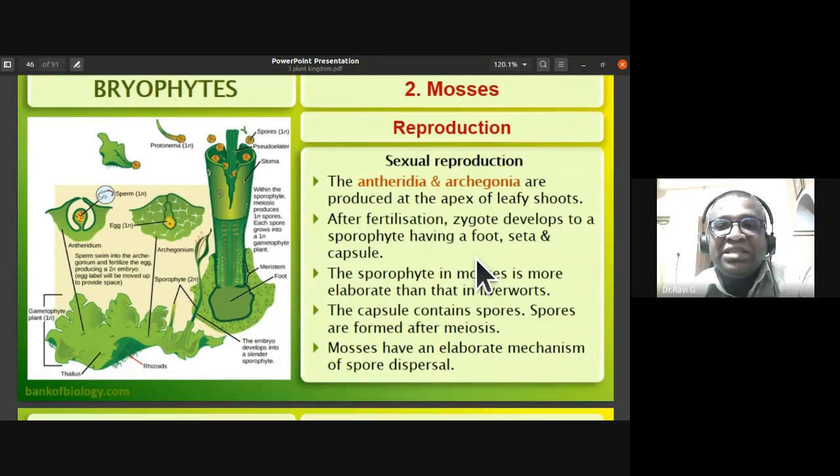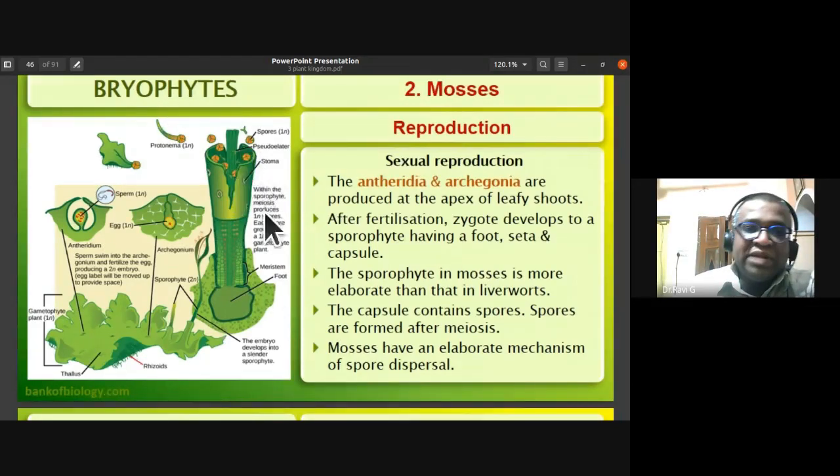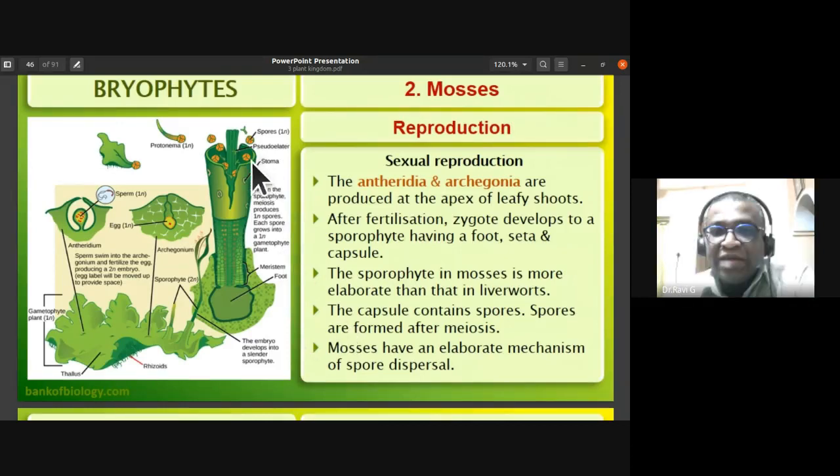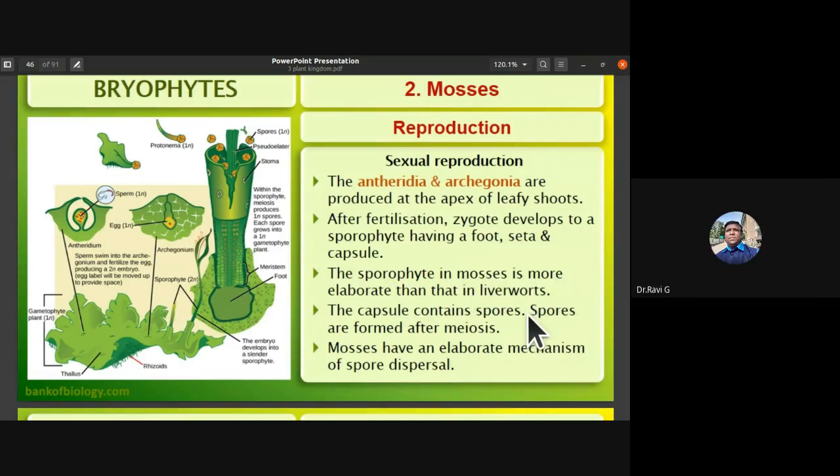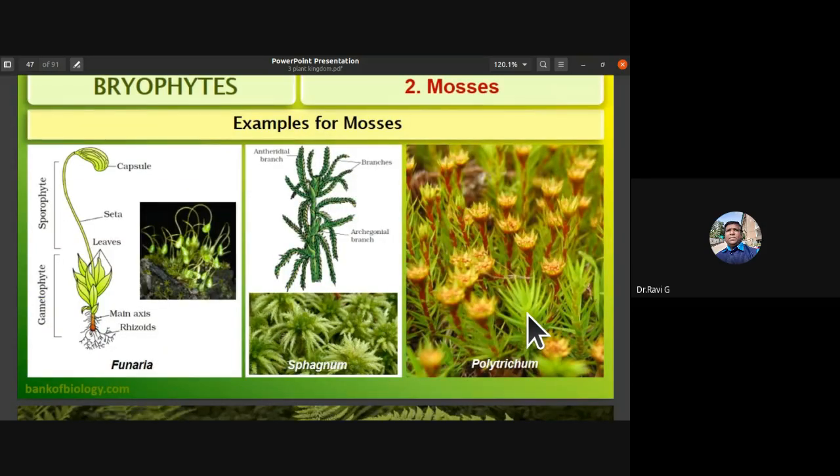After fertilization, the zygote develops into a sporophyte having a foot, seta, and capsule. The sporophyte in mosses is more elaborate than in liverworts. The capsule contains spores. The spores are formed by meiosis. Mosses have an elaborate mechanism of spore dispersal. Examples of mosses are Funaria, Sphagnum, and Polytrichum.